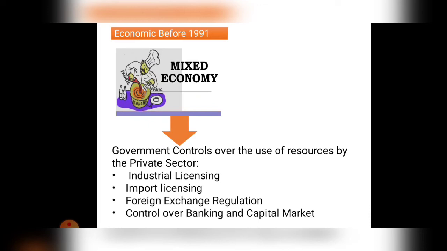So here you can see what a mixed economy is. A mixed economy is a type of economy where the government controls the use of resources by the private sector.